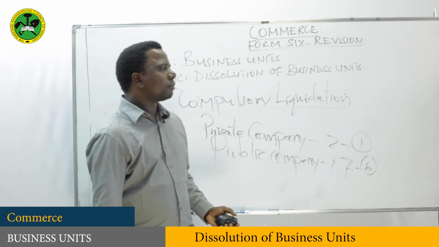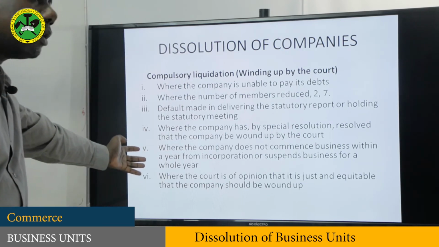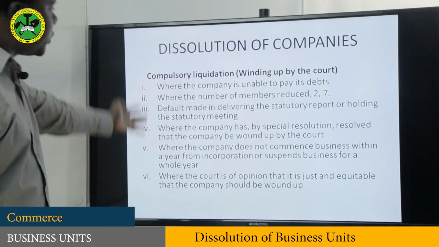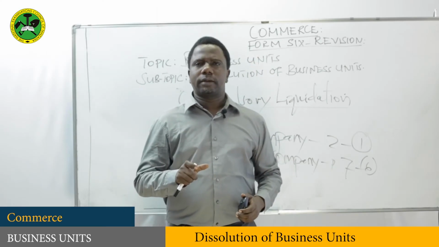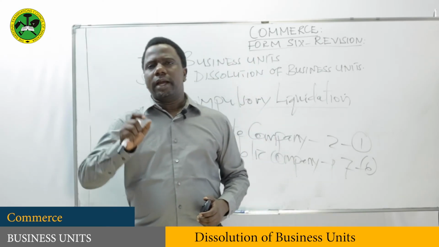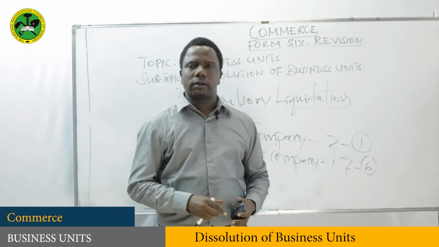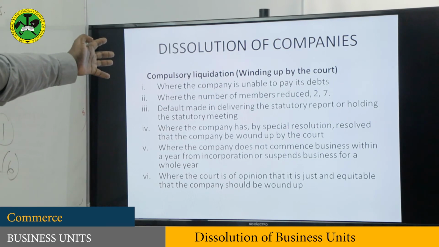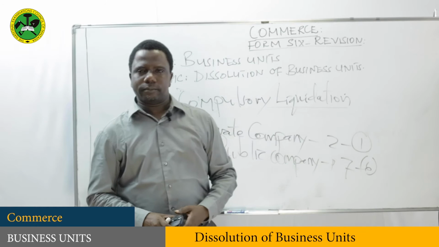So these are the different reasons in which a company may be liquidated by court order. All these are the reasons for compulsory liquidation.